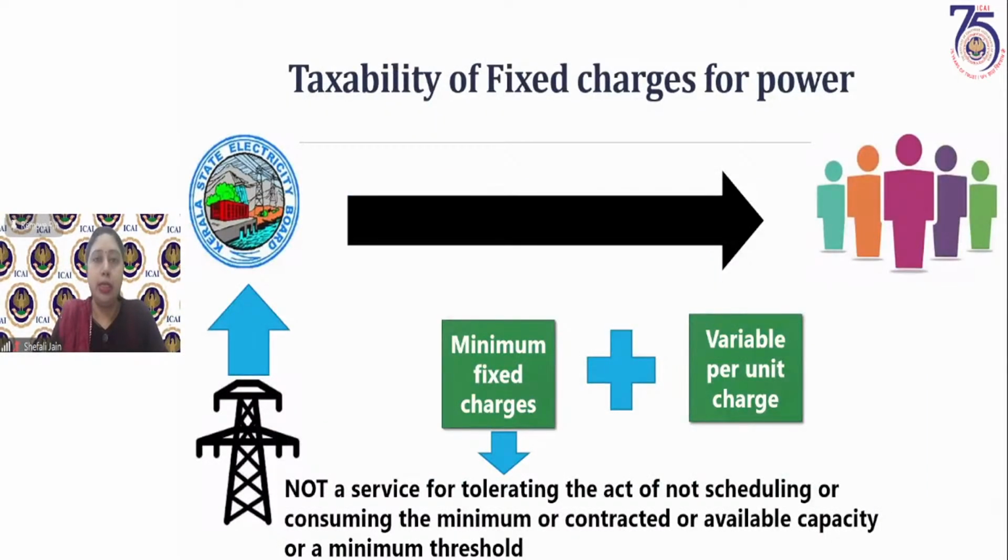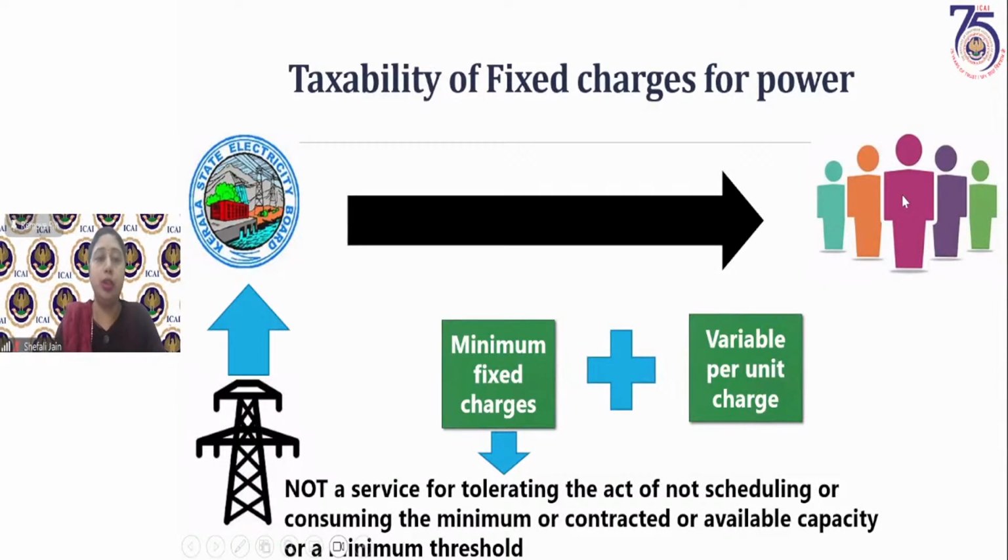Now, what is the setup or the contract between the power generating companies, the state electricity boards and its consumers? The power generating companies and the state electricity boards generally have an agreement that this much amount of electricity will be scheduled and required by the state electricity boards on a monthly basis.